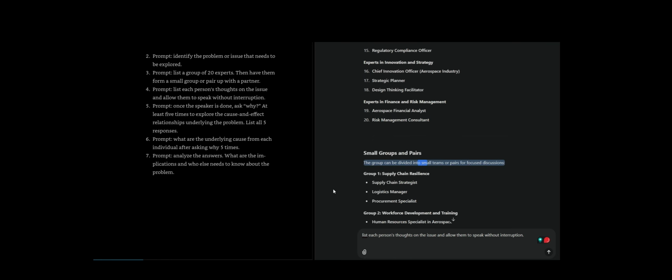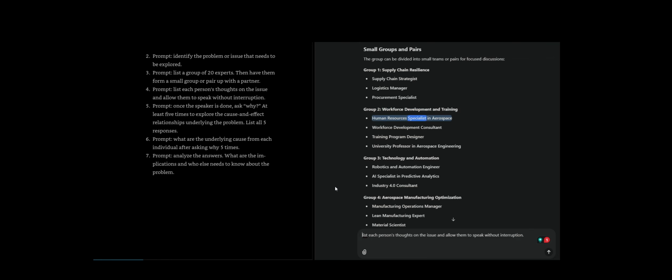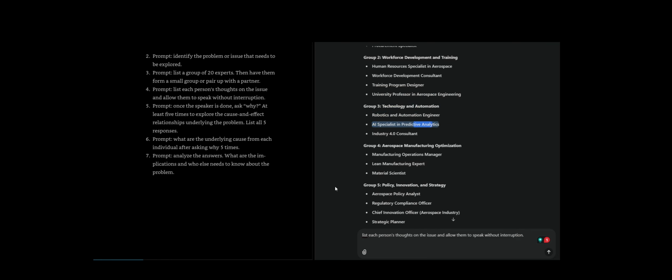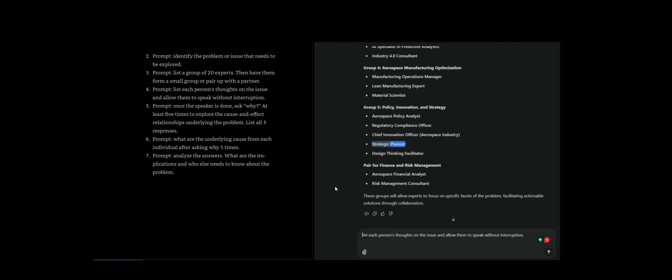Small groups and pairs. The group can be divided into small teams or pairs for focused discussions. Group 1, supply chain resilience: supply chain strategist, logistics manager, procurement specialist. Group 2, workforce development and training: human resources specialist in aerospace, workforce development consultant, training program designer, university professor in aerospace engineering. Group 3, technology and automation: robotics and automation engineer, AI specialist in predictive analytics, Industry 4.0 consultant. Group 4, aerospace manufacturing optimization: manufacturing operations manager, lean manufacturing expert, material scientist. Group 5, policy, innovation, and strategy: aerospace policy analyst, regulatory compliance officer, chief innovation officer, strategic planner, design thinking facilitator. Pair for finance and risk management: aerospace financial analyst, risk management consultant. These groups will allow experts to focus on specific facets of the problem, facilitating actionable solutions through collaboration.